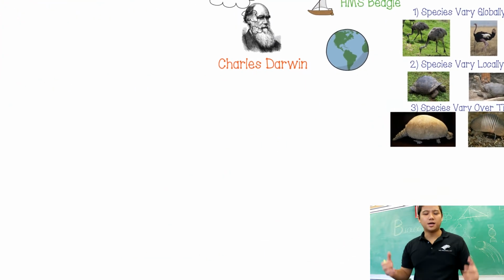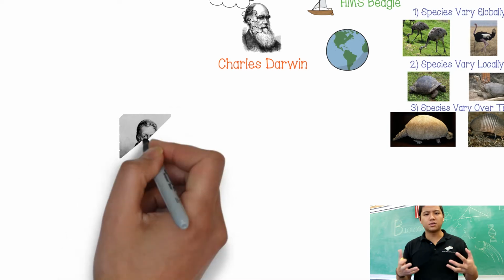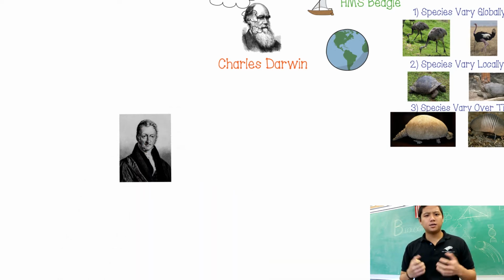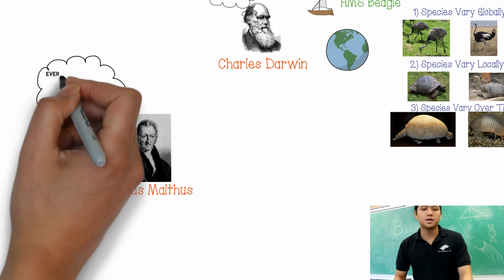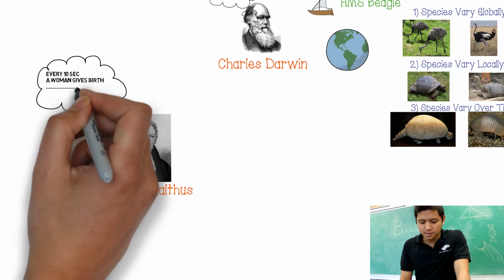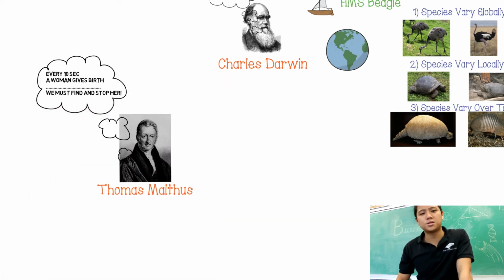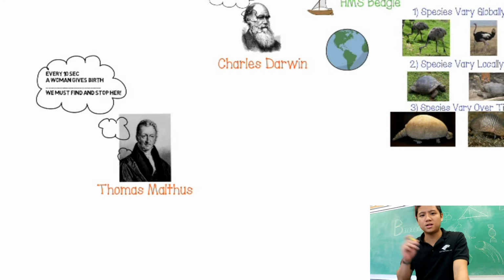To help Darwin piece together all of this evidence he found, he looked to the work of several important people. The first of those is Thomas Malthus. Thomas Malthus was an English economist who studied human populations, and he found that more people were being born than the cities could support, which led to overcrowding, which he theorized would eventually lead to war, death, or famine.